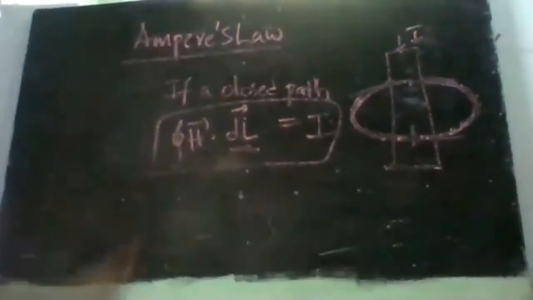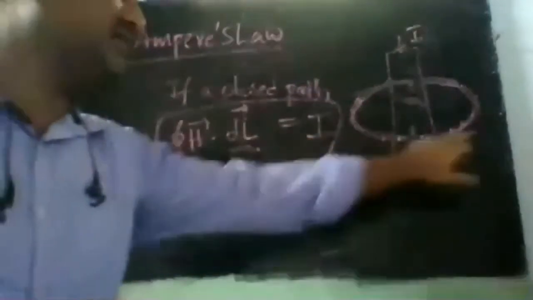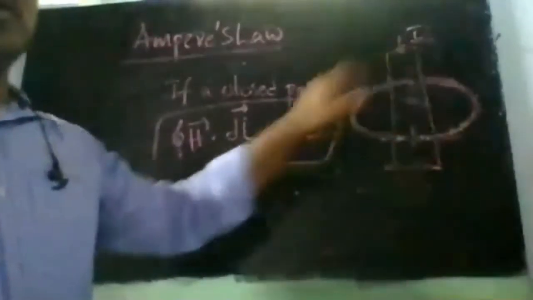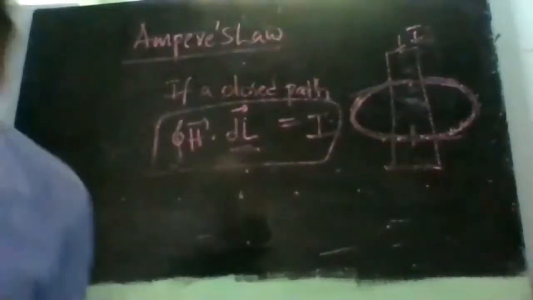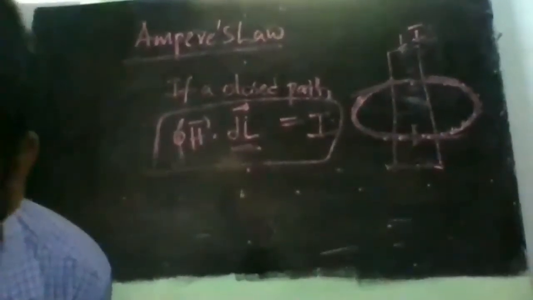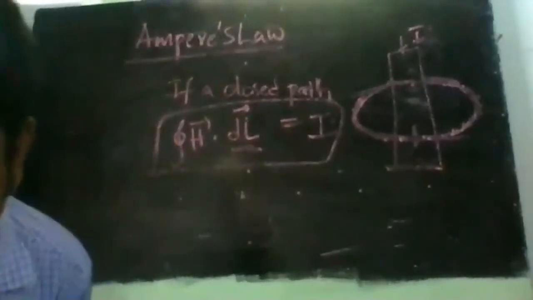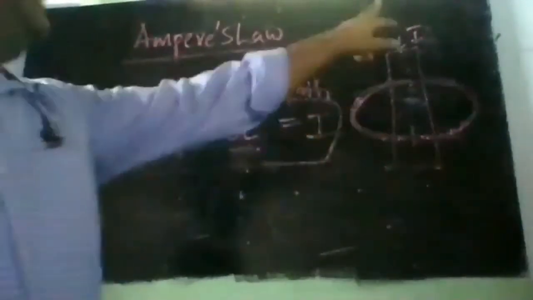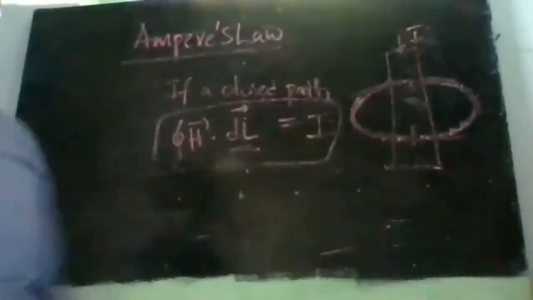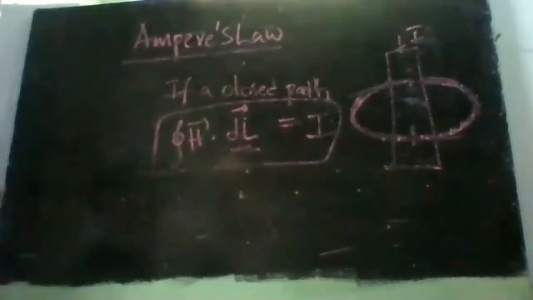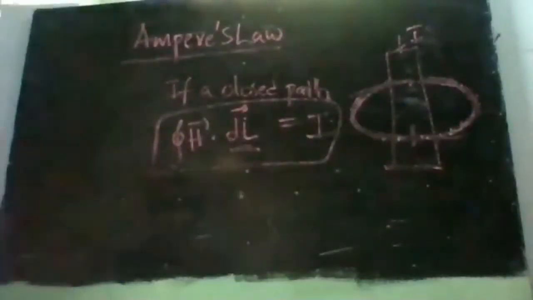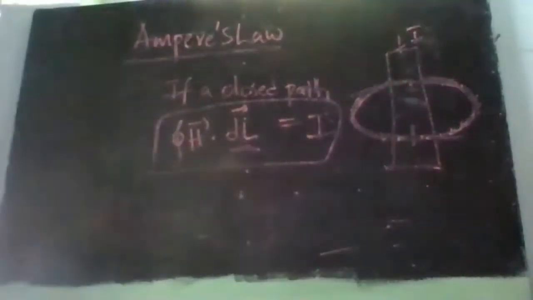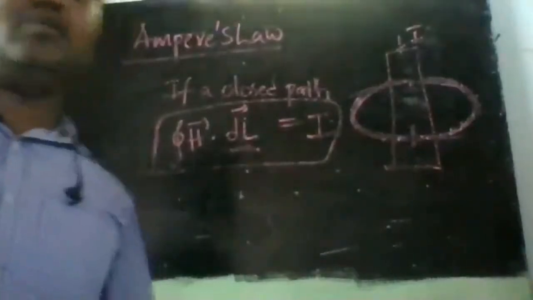DL bar is along this circle, the closed path we take. It does not represent the line charge. The charge can be surface, volume, whatever it is. DL bar is the same because it is taken along the circle. So this is Ampere's law.